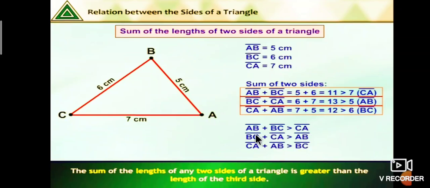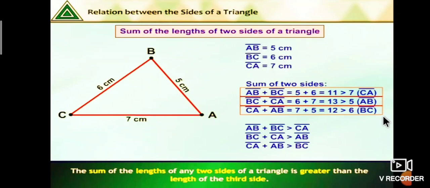Therefore, we have AB plus BC greater than CA, BC plus CA greater than AB, CA plus AB greater than BC. The sum of the lengths of any two sides of a triangle is greater than the length of the third side. It is the relation between sides of a triangle.